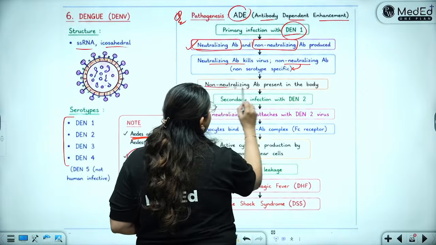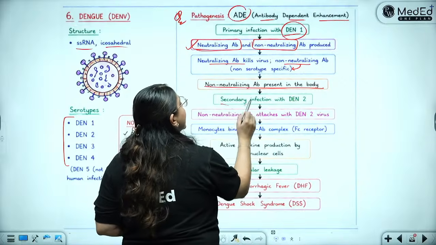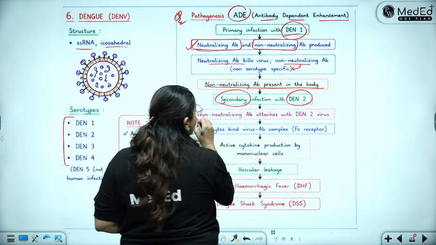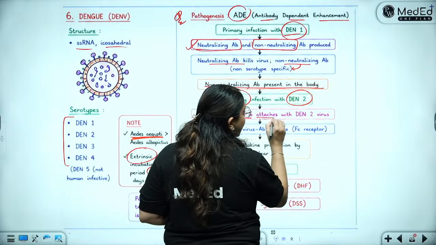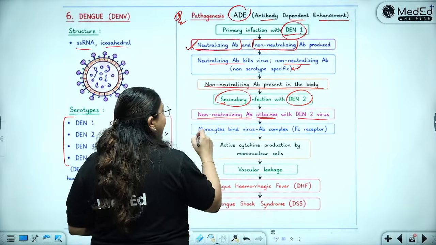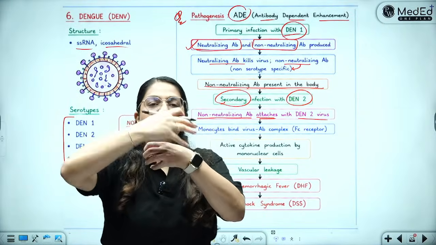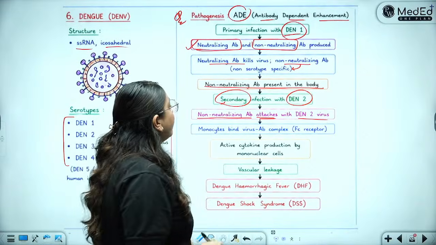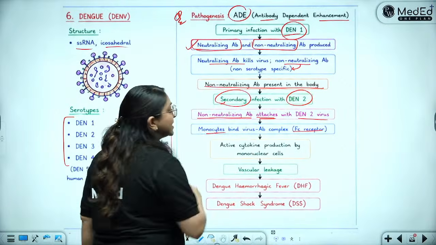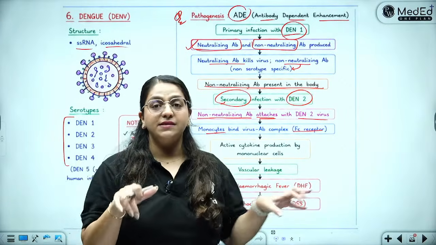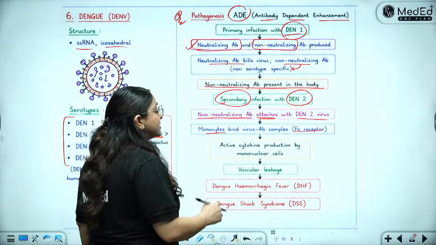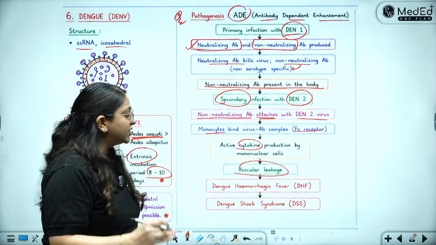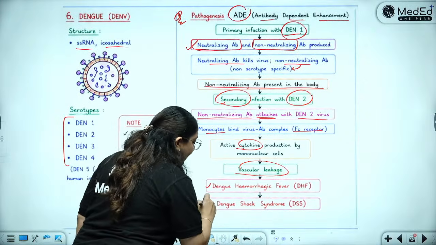The non-neutralizing antibodies are now present in the body. You get a secondary infection with a DEN2 serotype because you were unlucky. Now these non-neutralizing antibodies attach themselves to the DEN2 virus and totally cover it from all around. And you know that the Fc portion of the antibody calls monocytes, macrophages and natural killer cells, and they come and bind. Now there is a lot of cytokine production leading to vascular leakage, which leads to dengue hemorrhagic fever followed by dengue shock syndrome.